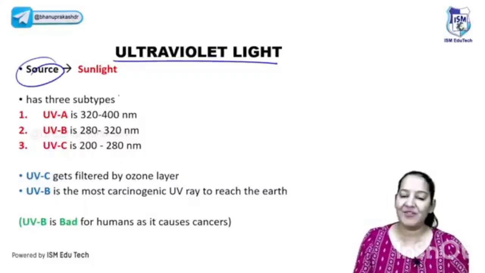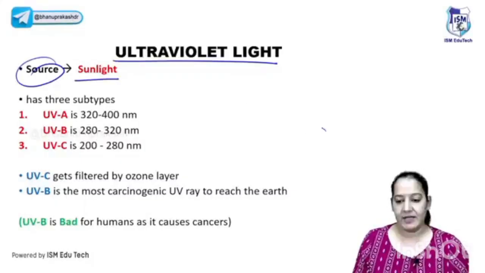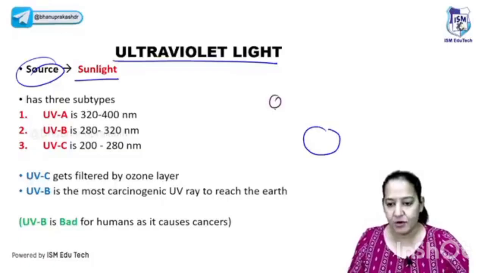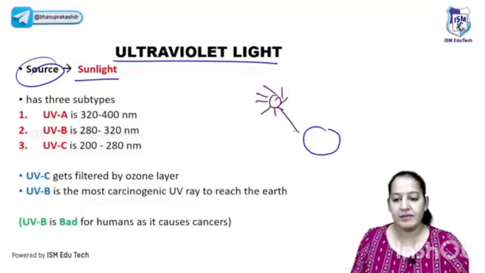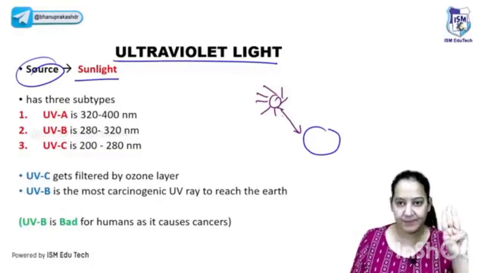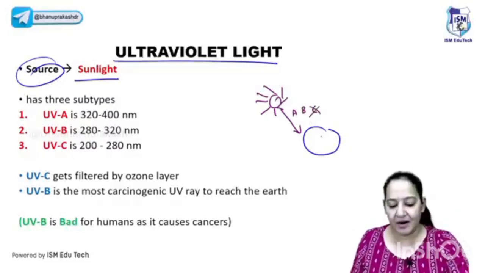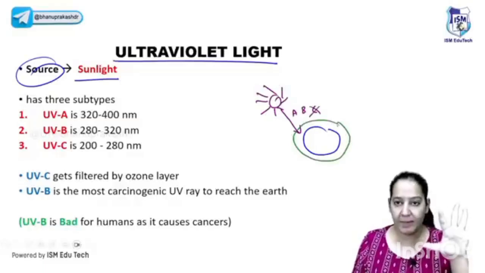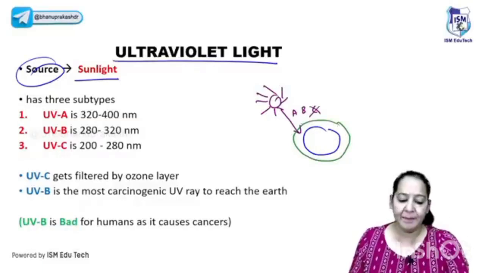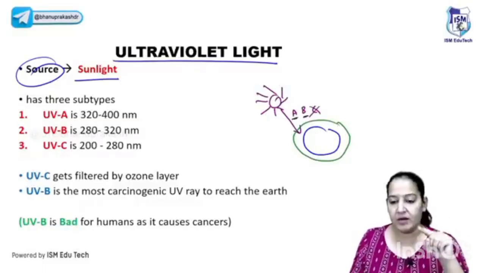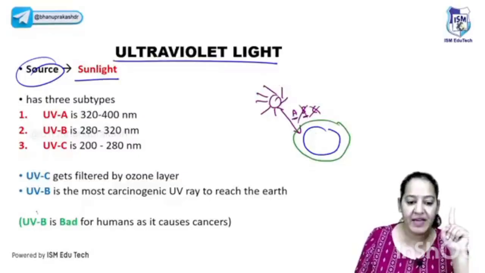What is the source of UV light? From where do we get UV light? We get UV light from sunlight. Imagine this is the earth and this is the sun. Let me draw the sun. We get sunlight from the sun and it falls on the earth. There are three UV rays present in the sunlight: UV A, B, C. C never reaches the earth because it is filtered by the ozone. We know the earth is surrounded by ozone. Only A and B come to the earth. Learn B for bad. B is bad for humans.